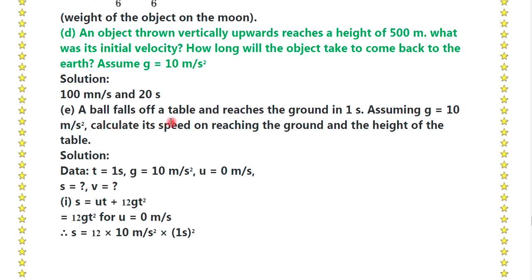A ball falls off a table and reaches the ground in 1 second. Assuming that g is equal to 10 meter per second square, calculate its speed on reaching the ground and the height of the table.